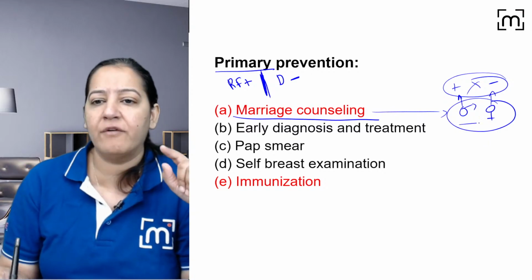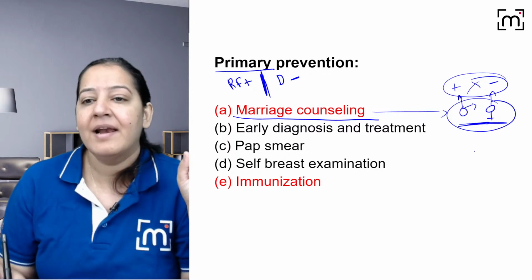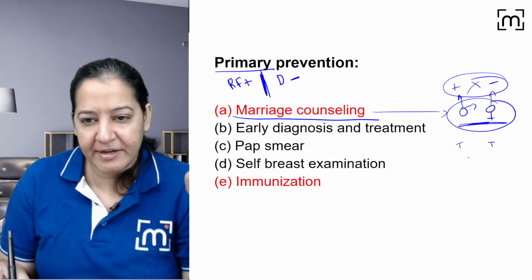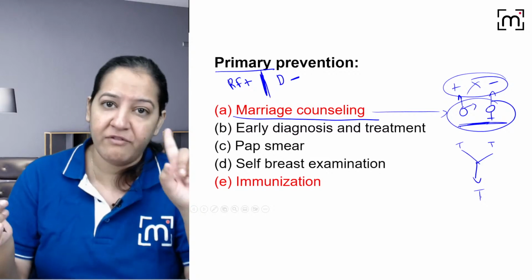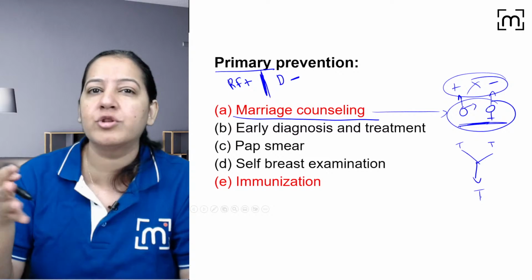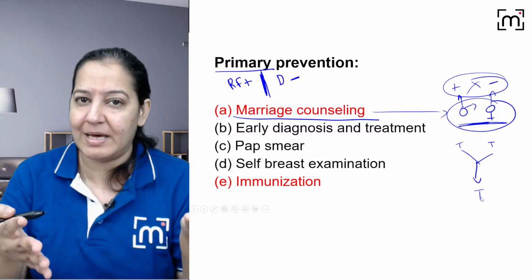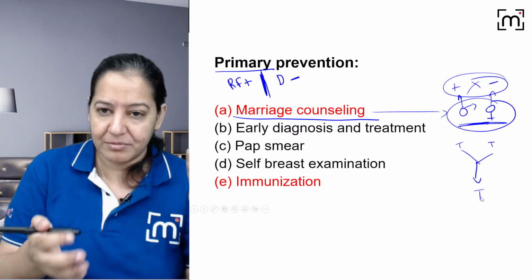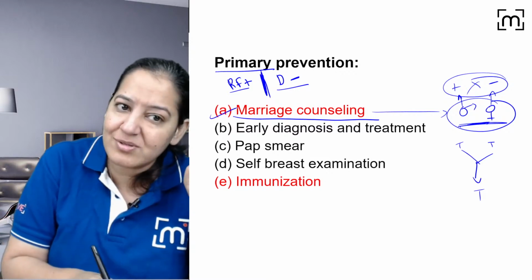Or for example, one of them is having a hereditary disease, like the male or female, both of them have thalassemia minor. The thal minor, not major, but if they marry together, the child can have thal major. So you can bond them. You don't marry together. One of your children out of 4, 25% chances one of your child can have major because you both are minor. You got my point? So likewise, you can do multiple testing and advise them whether you are medically perfect for each other, yes or no, right? So the risk factors are present, but the disease is still absent. You got my point? So marriage counseling is a primary.